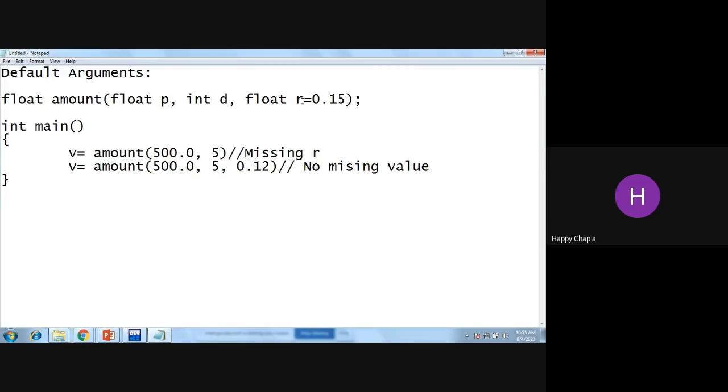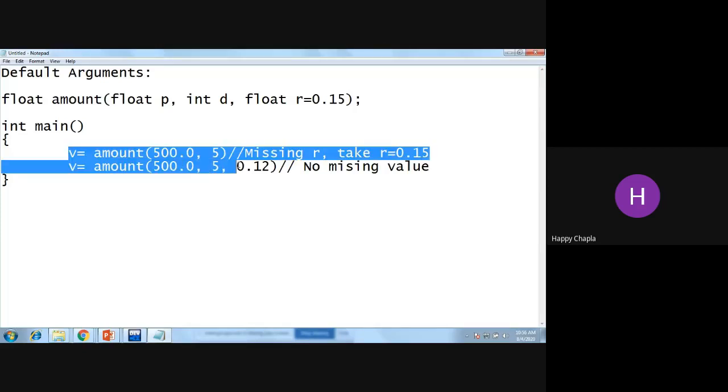Your compiler will check whether any default value is assigned in the function declaration. Yes, I have that value. So over here it will directly assume that my R value is 0.15. So over here it will take R equals to 0.15 in this function call.